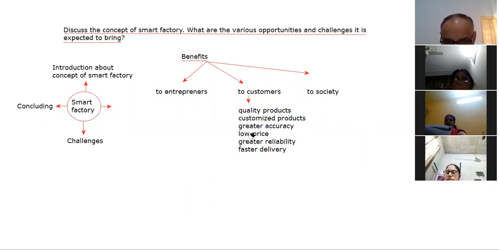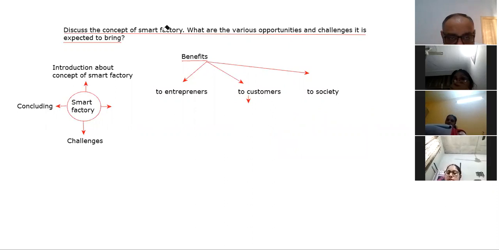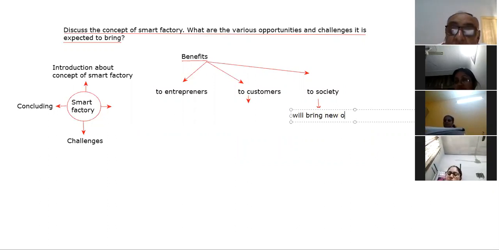And the benefits to society. What are the various benefits to society? Number one, it will bring new opportunities.